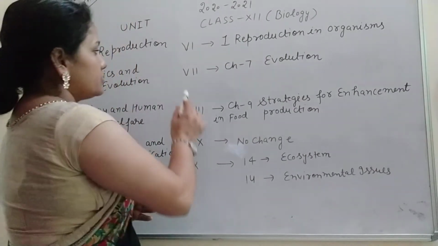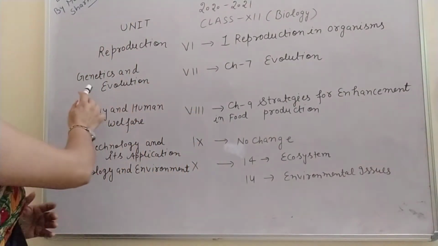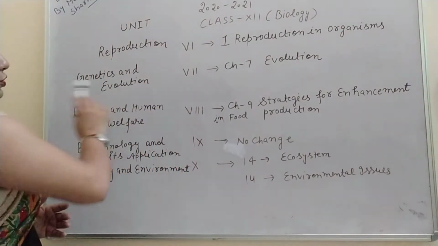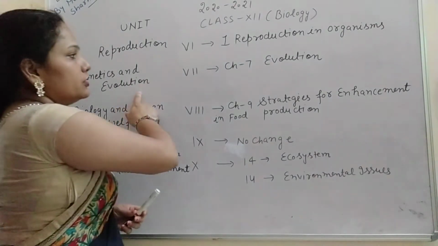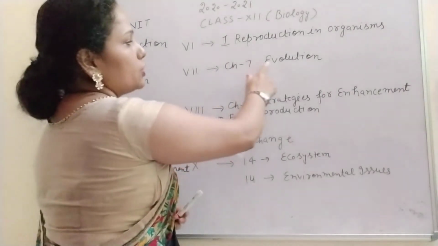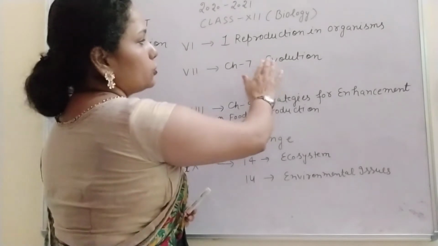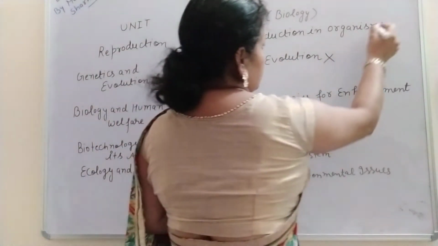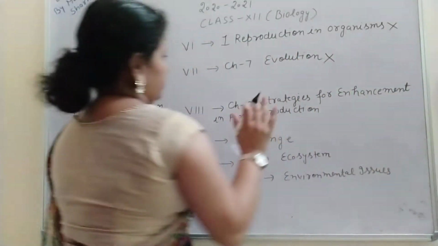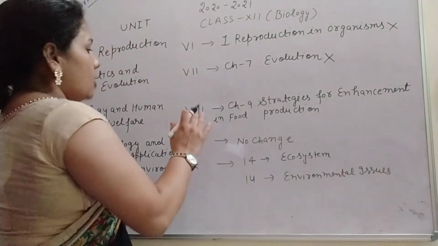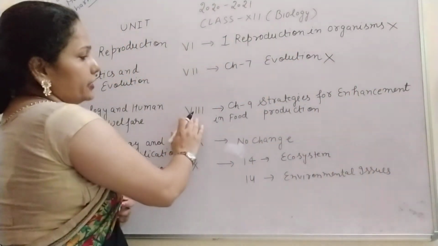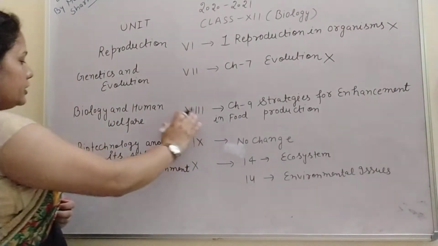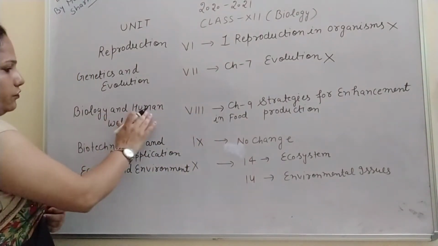After that, in the 7th unit, the name of the unit is Genetics and Evolution. In this unit, chapter 7, that is evolution, is also totally removed from the syllabus. So these are the deleted chapters we are discussing. After that, in unit 8, the name of the unit is Biology and Human Welfare.